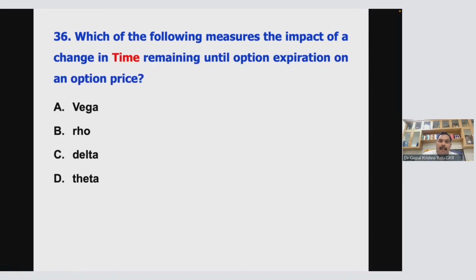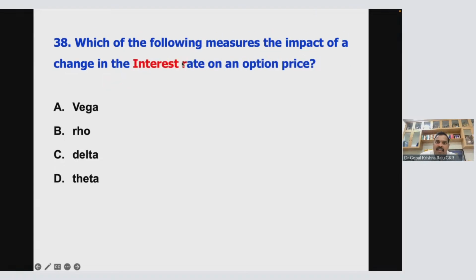Okay. And what is the impact of change in time? Time means theta, not vega. Vega is change in your variance. Okay. Change in your standard deviation. So 36D. Okay. Good. Now, which of the following will be an impact in interest rate? Interest rate means R. R means rho. So 36B. So, sorry, 38B.